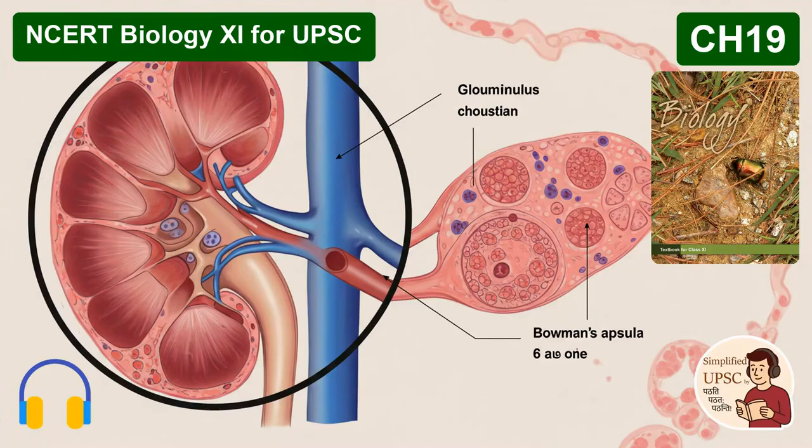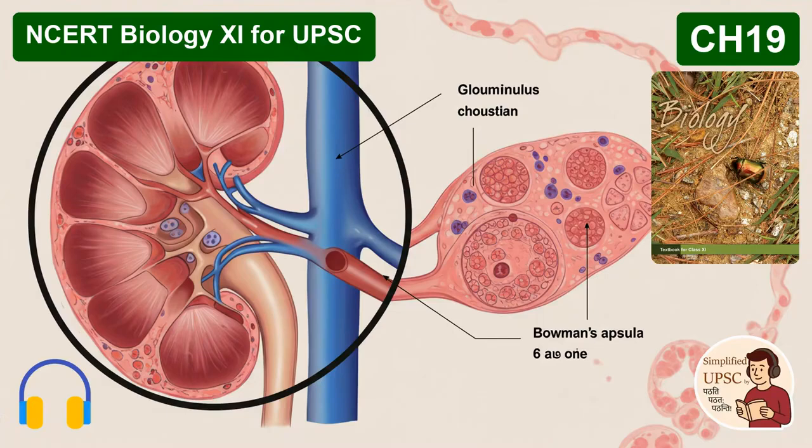The PCT actively reabsorbs nearly all the essential nutrients that were just filtered out. We're talking virtually 100% of things like glucose and amino acids. 100%, plus the vast majority of key ions like sodium, Na plus. So that's the reclaim function. It sounds like a triage center deciding what's absolutely precious and must be retrieved immediately. That's a perfect analogy. And remember that retrieval is often active transport. It requires a significant amount of ATP. Our first connection to the theme, the metabolic cost.